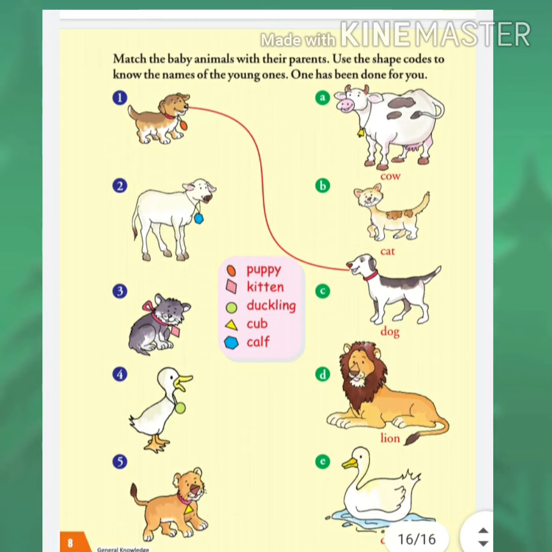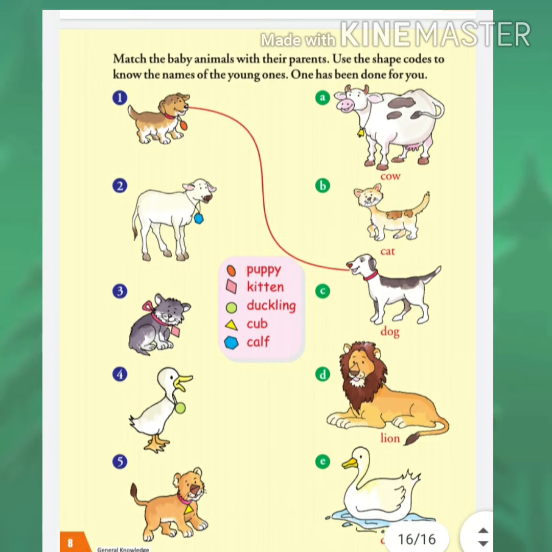So 1 is matched with C. Okay. The next one is a calf. So the parent of a calf is a cow. 2 is matching with A. Okay. The third one is a kitten. So the parent of a kitten is a cat. 3 is matching with B.